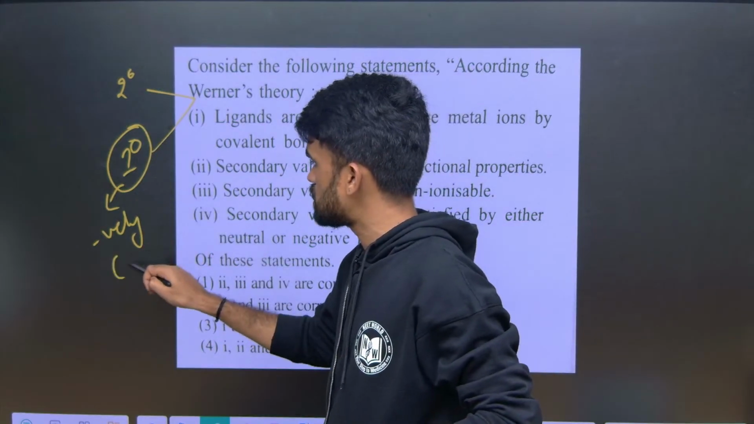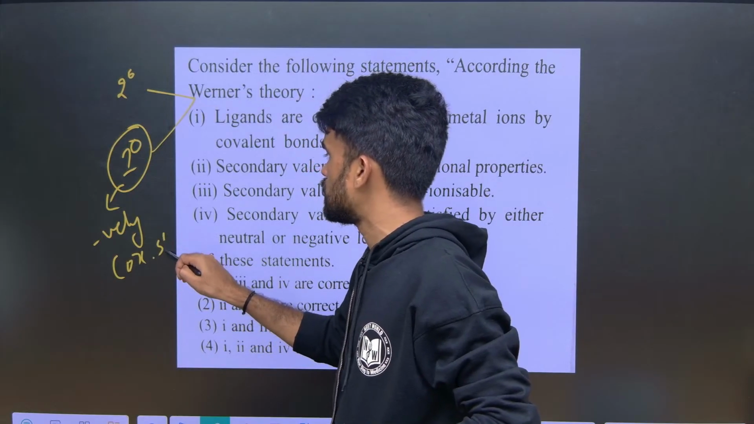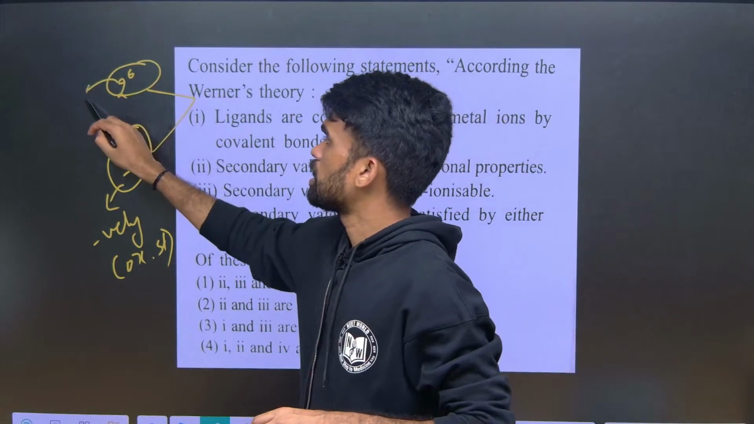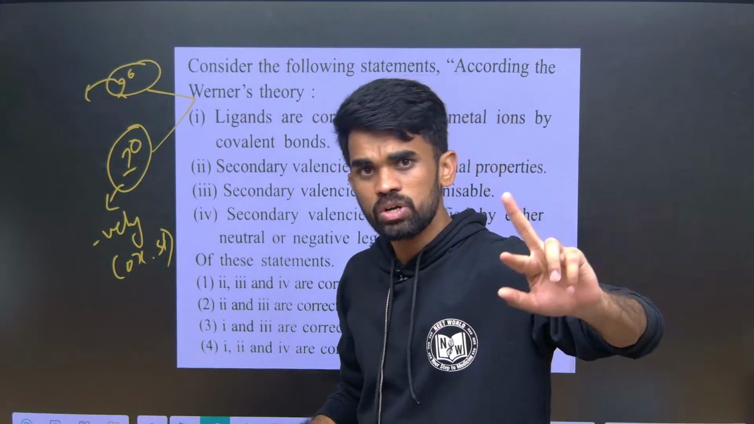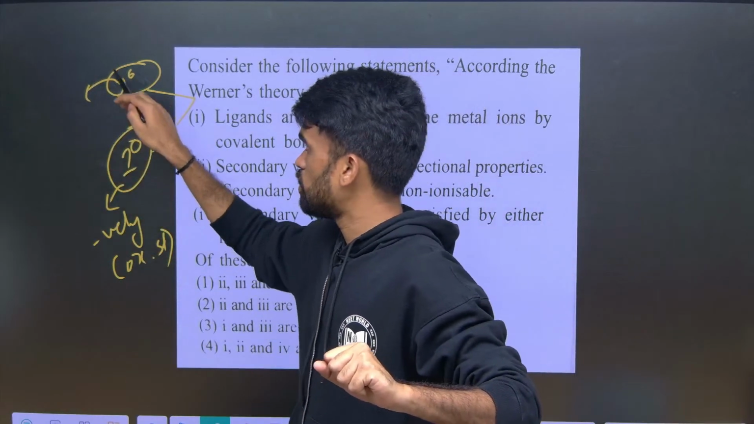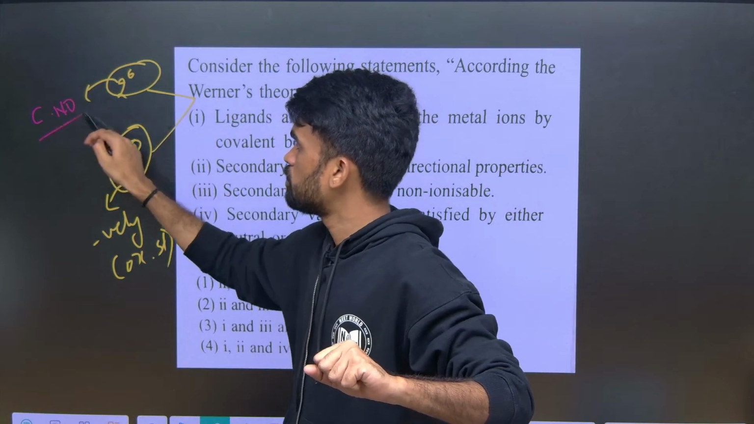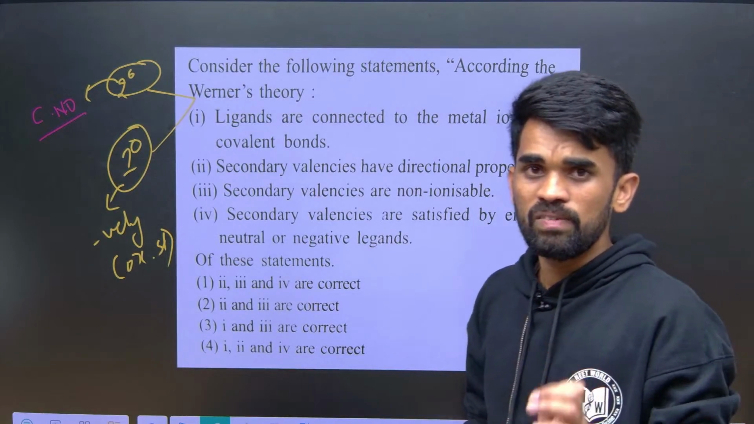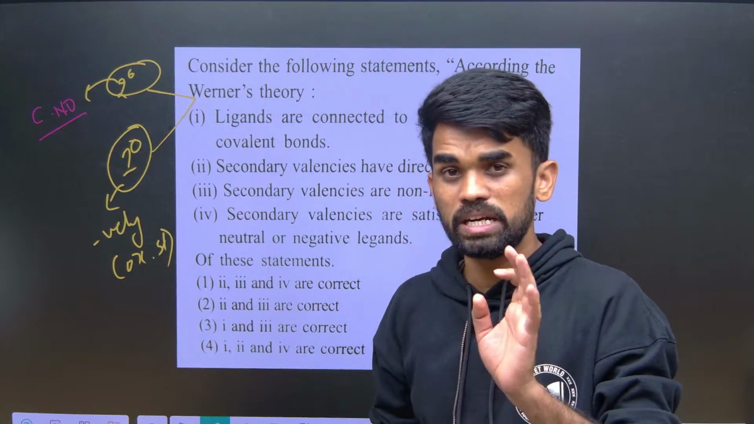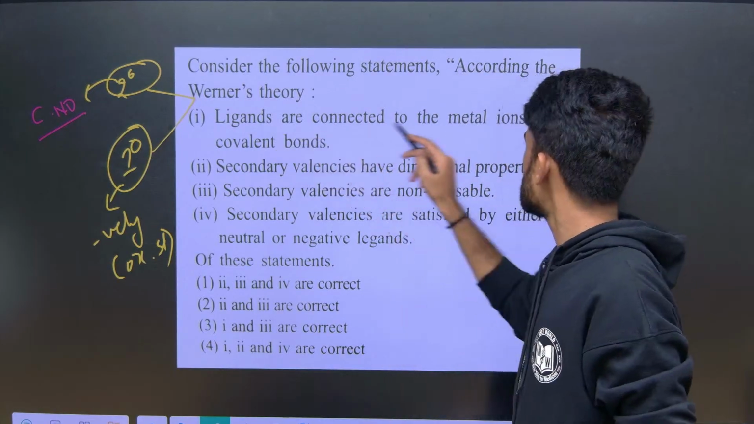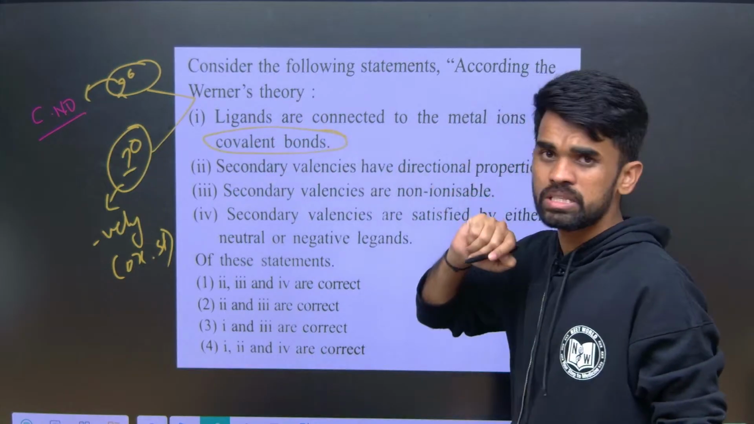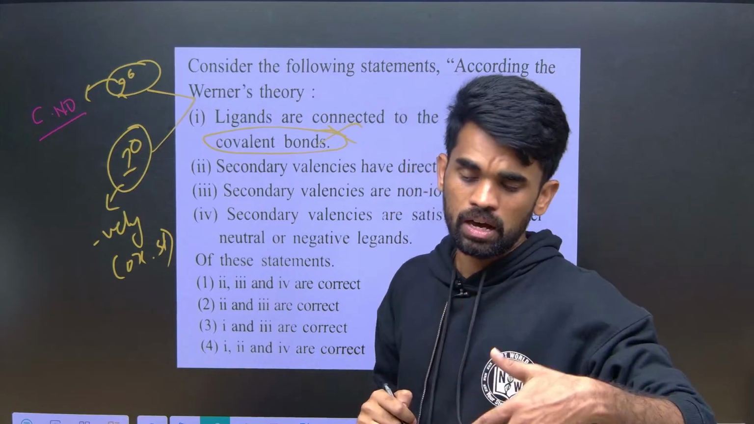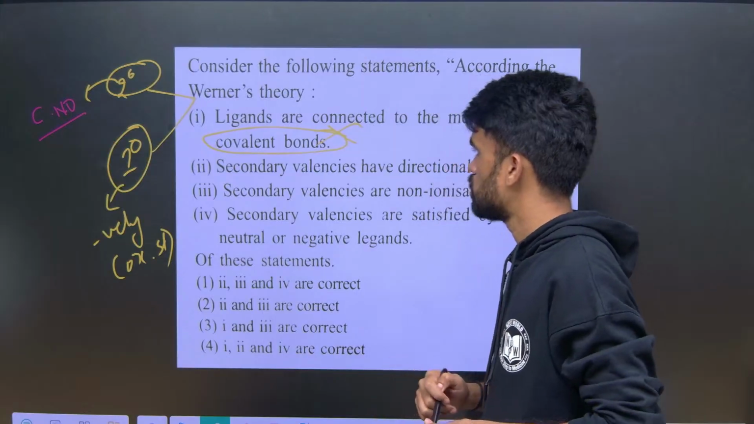And we can say primary valency is also equal to the oxidation state of the central metal in the given complex. Secondary valency can be satisfied by both negatively charged ligands and neutral ligands. Therefore secondary valency is equal to the coordination number in the given complex. Now Werner did not give a proper explanation about the nature of the bond, the covalent bond between the ligand and the metal. Later, in other theories, the type of bonds was given.